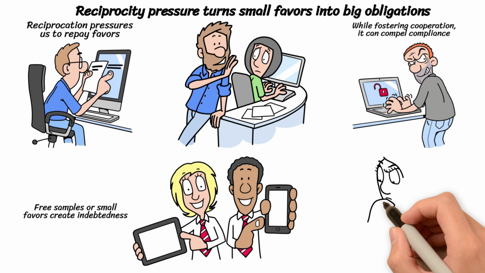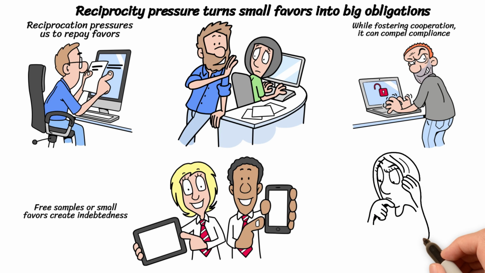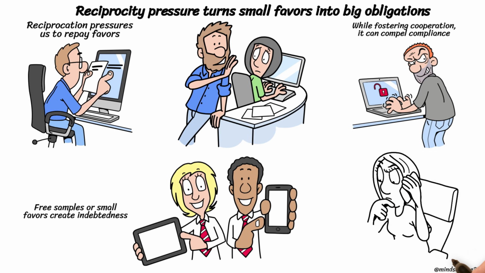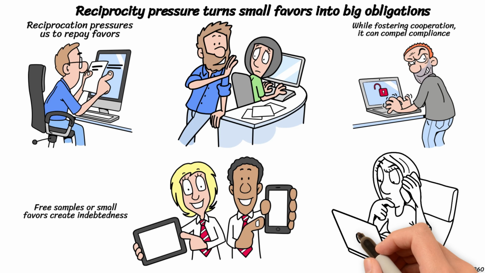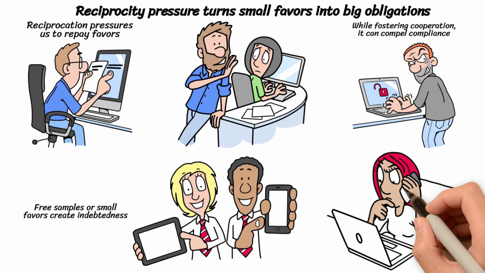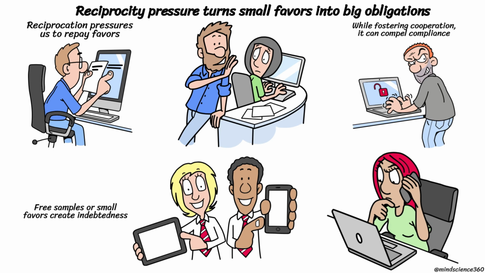This concept connects to shortcut thinking because obligations often overshadow thorough assessments of costs and benefits. A practical safeguard is determining in advance when to accept gifts and when to simply decline repayment.